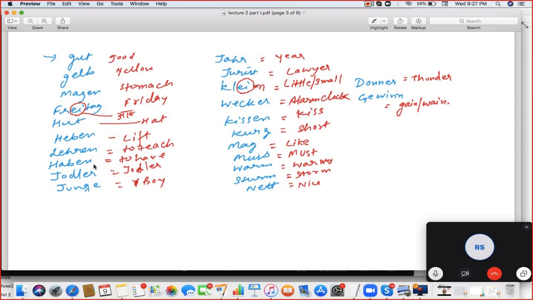K, right? And with K? That's an exception. In 1% of words you will find exceptions. Okay, so make it Freitag only. Don't say it the other way. Okay, Freitag, Hut.